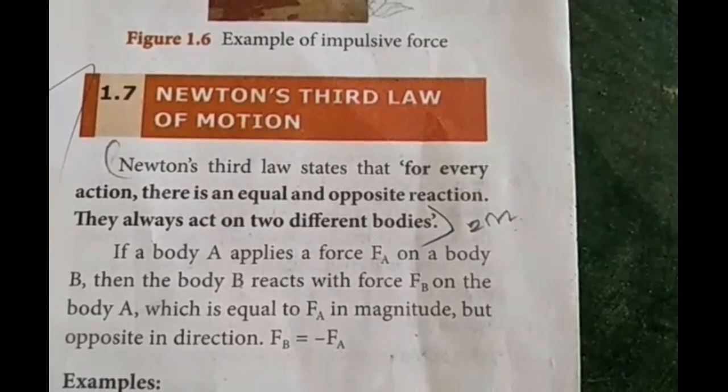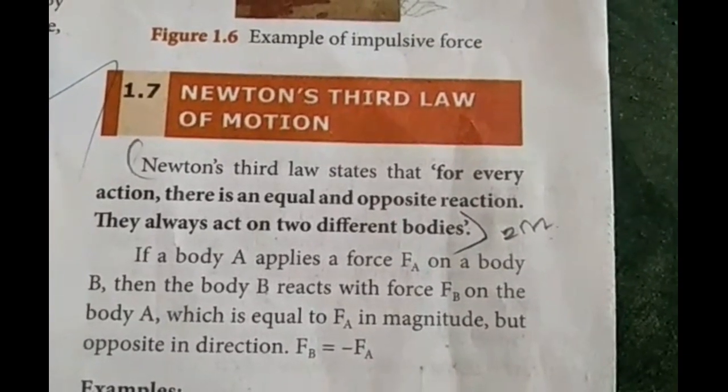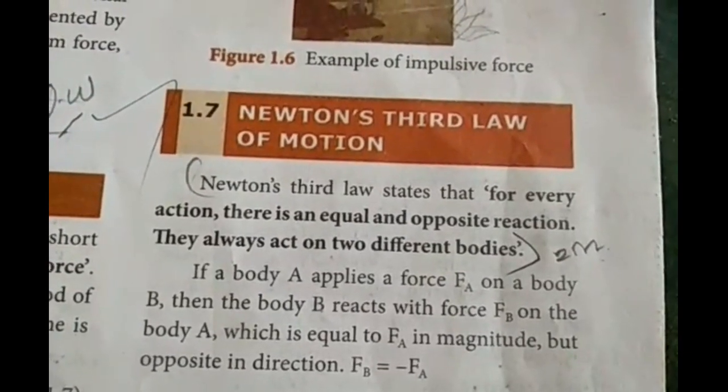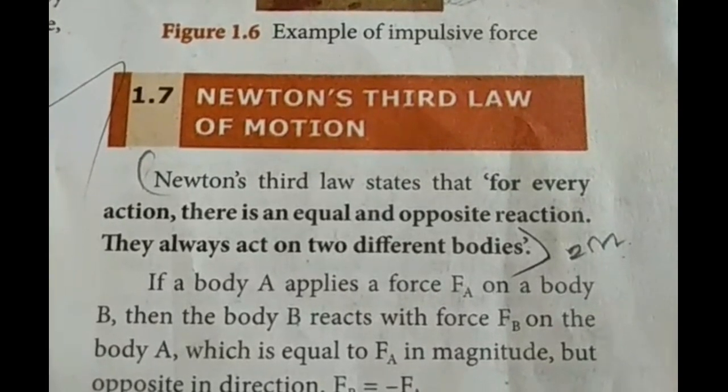According to Newton's third law of motion, for every action there is an equal and opposite reaction. Action and reaction forces act on different bodies. What are the examples of Newton's third law of motion? It is given in your book. I will do more examples for you.